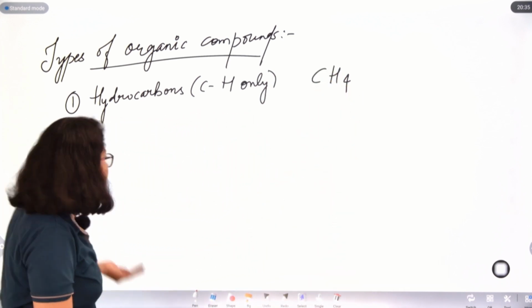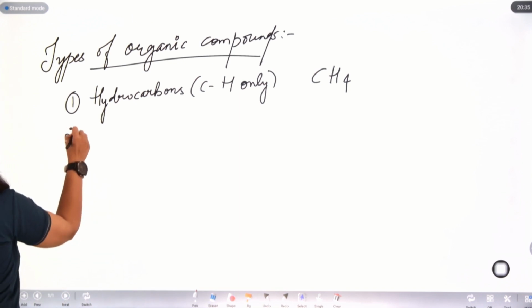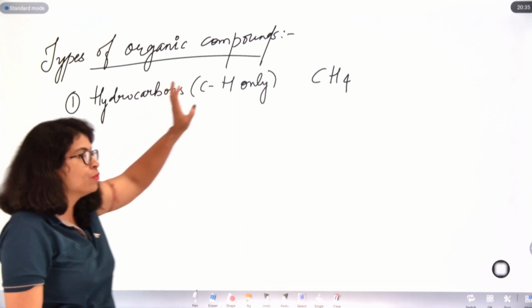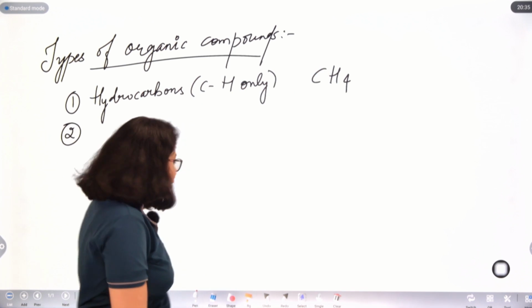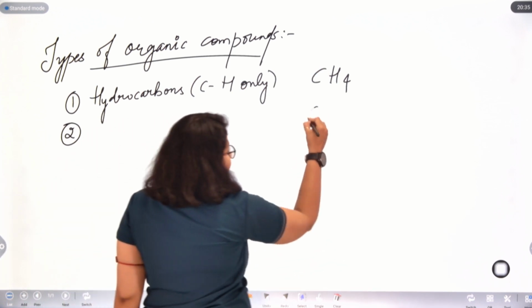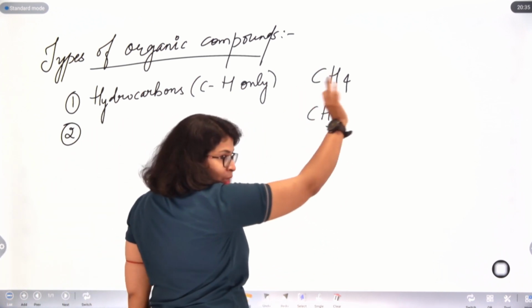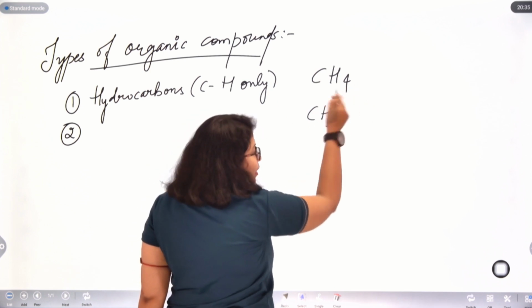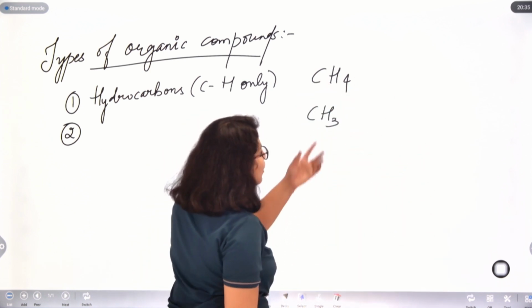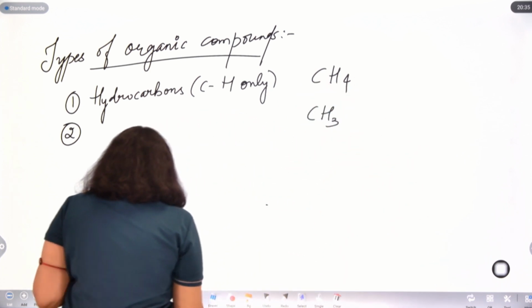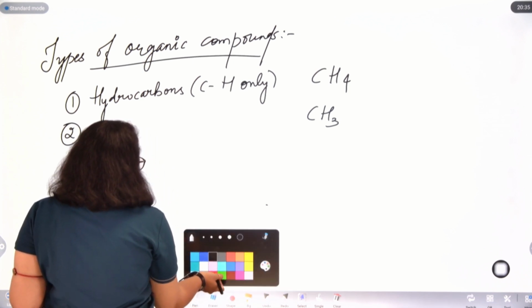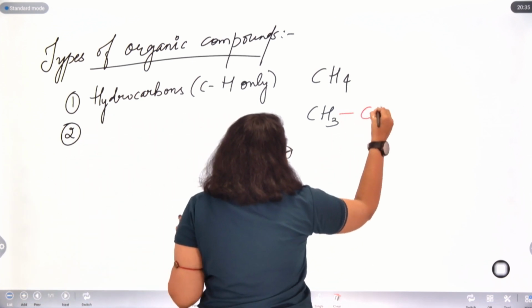Next, I will remove one hydrogen. The CH3 remains the same. 4 hydrogens were there; I got rid of one hydrogen, so I have 3 hydrogens with me. And the fourth valency, suppose, is satisfied with Cl.